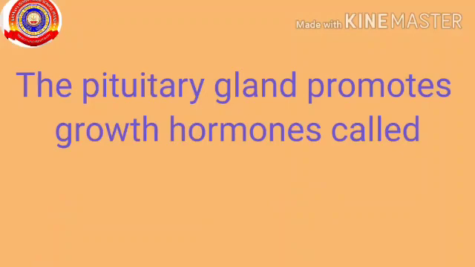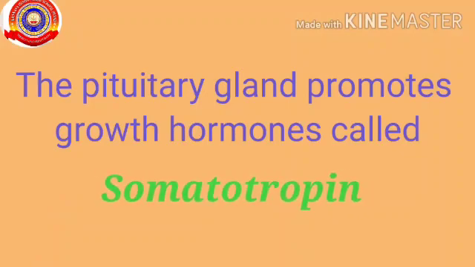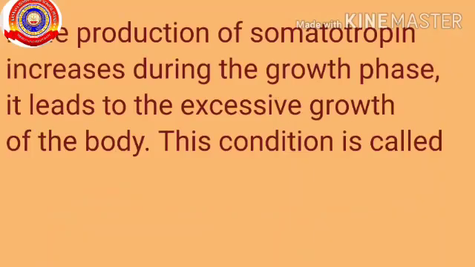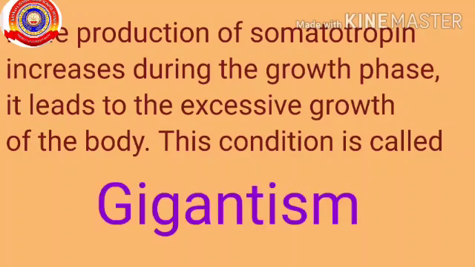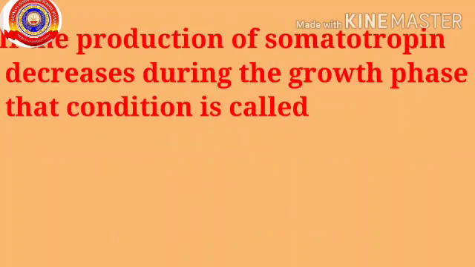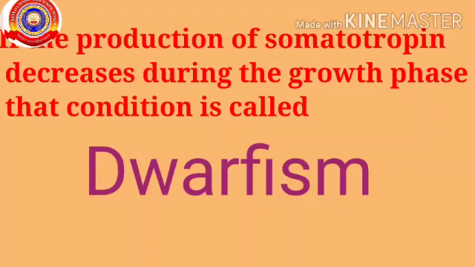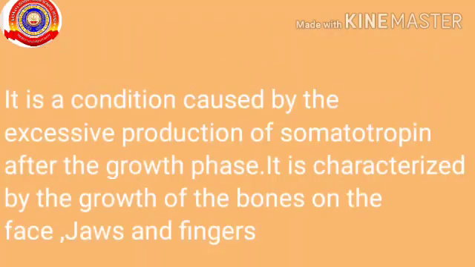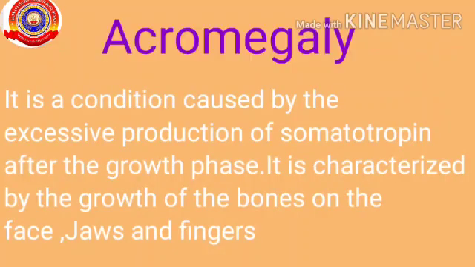The pituitary gland also promotes growth hormones called somatotropin. If the production of somatotropin increases during the growth phase, it leads to the excessive growth of the body. This condition is called gigantism. If the production of somatotropin decreases during the growth phase, that condition is called dwarfism. Acromegaly is a condition caused by the excessive production of somatotropin after the growth phase. It is characterized by the growth of the bones on the face, jaws, and fingers.